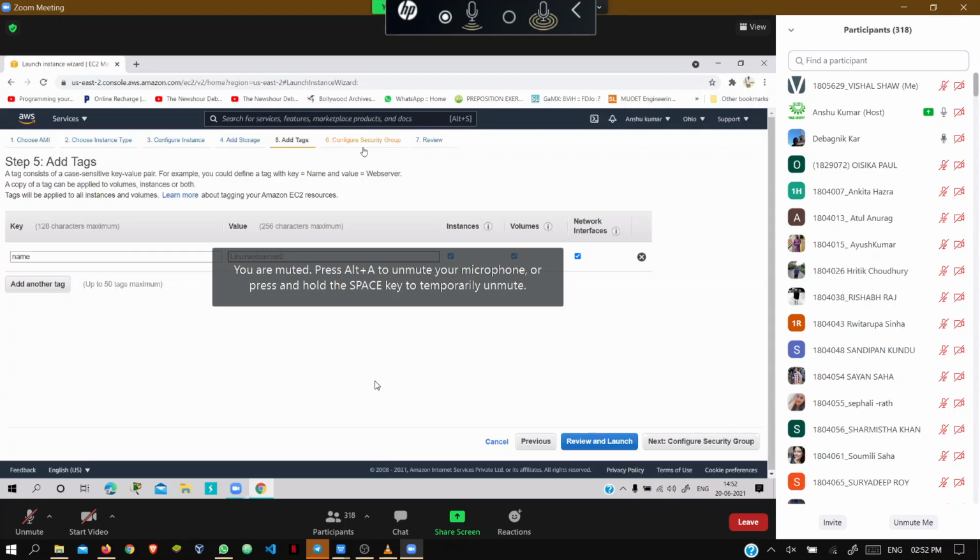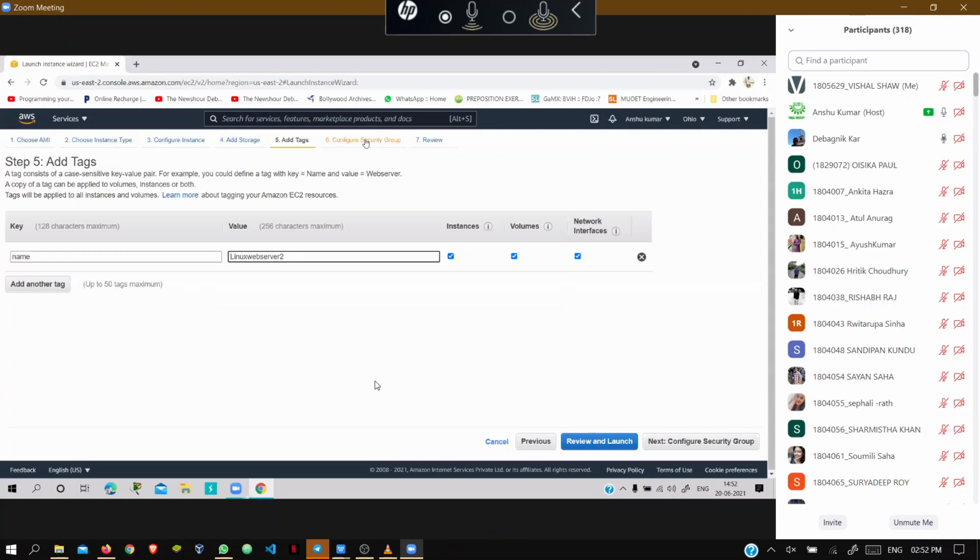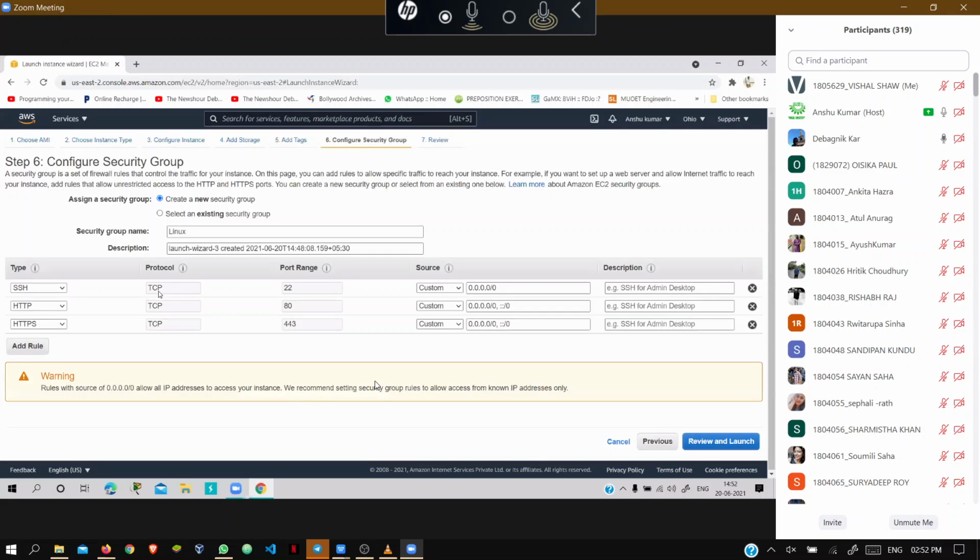Sir, why is there no protocol for FTP, sir? FTP is a file transfer protocol. Are you getting it? FTP is not required here. Whenever it will be required, then you have to configure it. Basically, these are protocols working in the application layer.